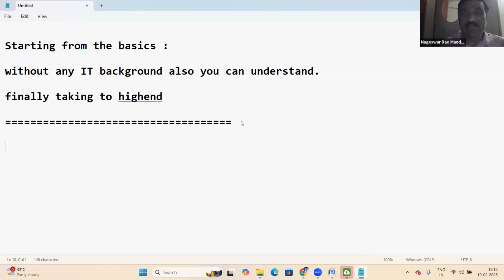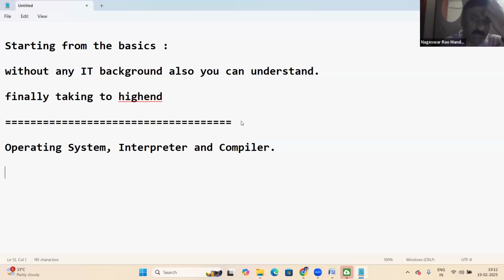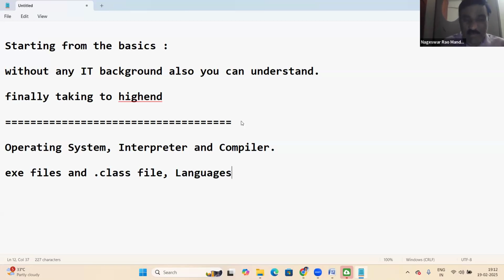Before going to Java, there are some basics: about the operating system, about interpreter and compiler, about exe files and dot class files, about low level languages and high level languages, and about front end and back end software. All the basics we'll discuss.